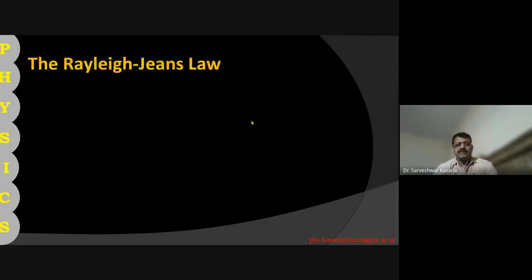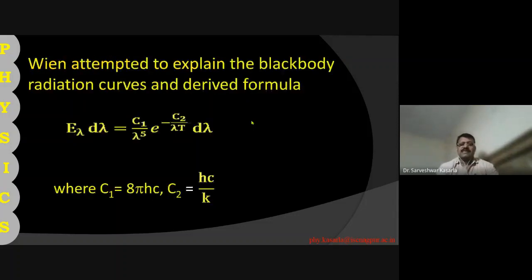This law has certain drawbacks. If you apply this formula to the lower wavelength side of the black body radiation curve, it is applicable. But we cannot apply this formula to the higher wavelength region.